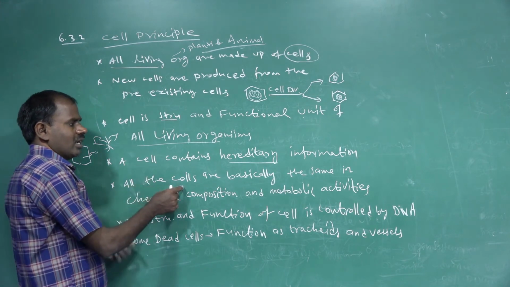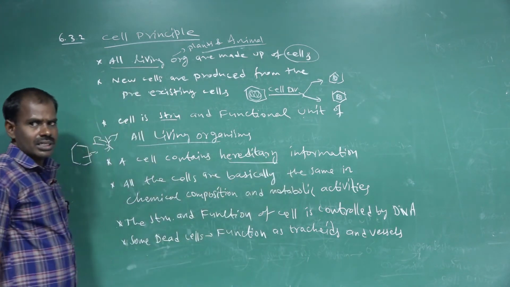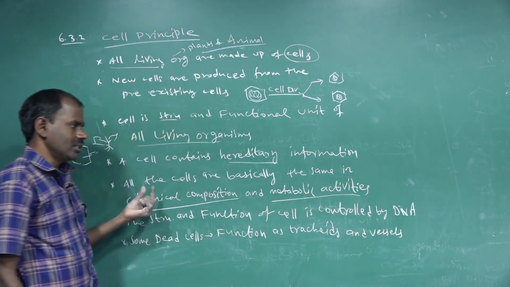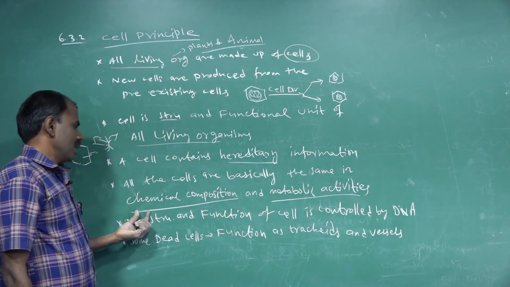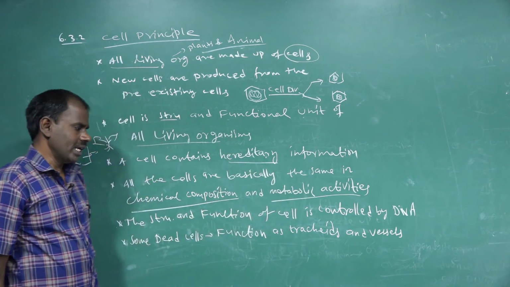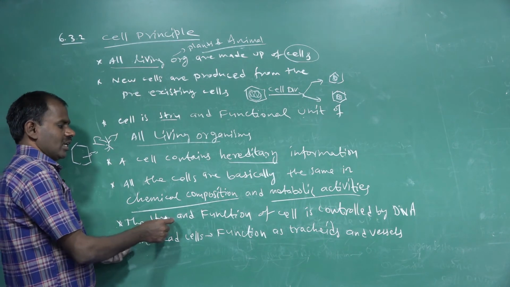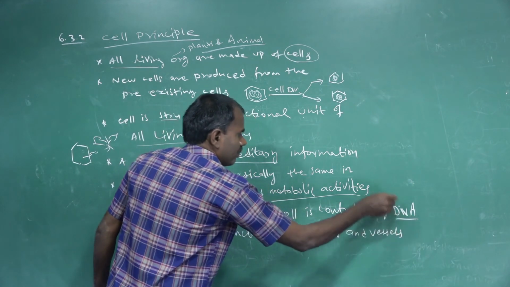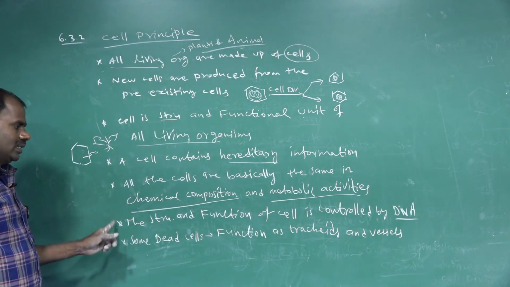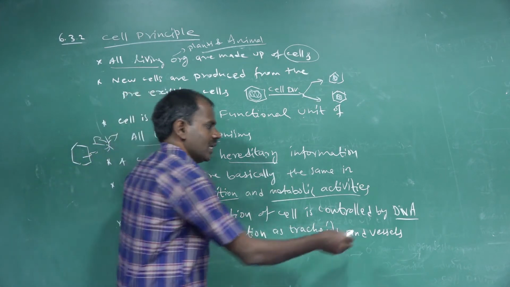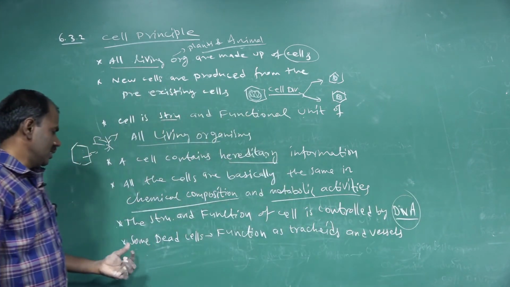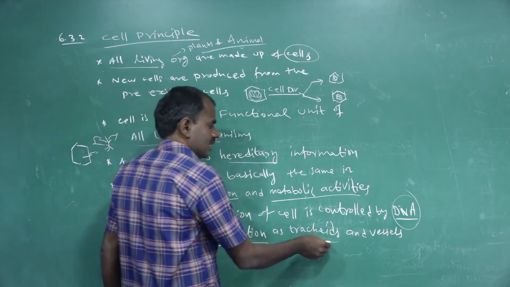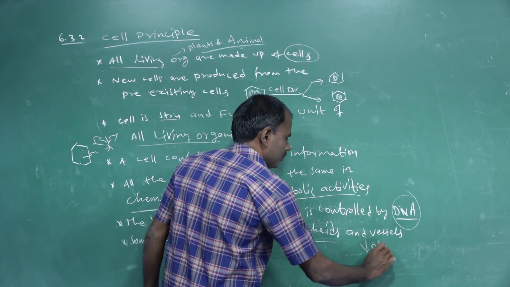Next, all cells are basically the same in chemical composition and metabolic activities. Next, the structure and function of cells are controlled by DNA. Next, some dead cells function too, such as tracheids and vessels, which are present only in plant cells.